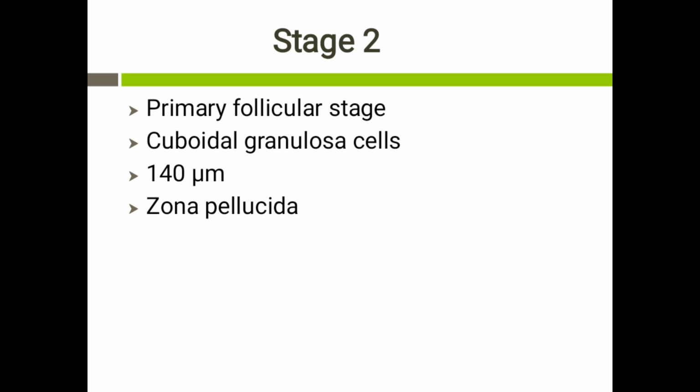Now a thick glassy layer is formed between the oocyte and the granulosa cells, and this layer is called the zona pellucida. So the zona pellucida is a layer which is formed between the oocyte and the granulosa cells. This zona pellucida is composed of mucopolysaccharides, and this component is secreted by the granulosa cells.